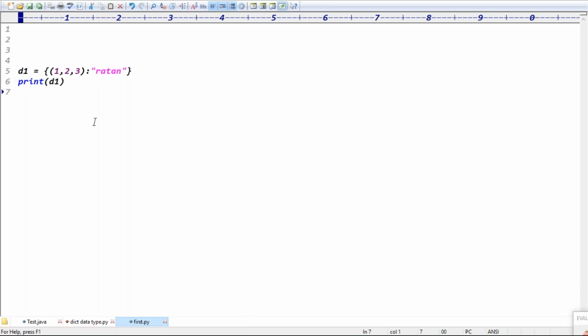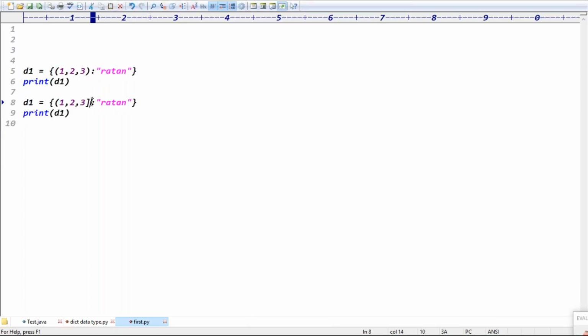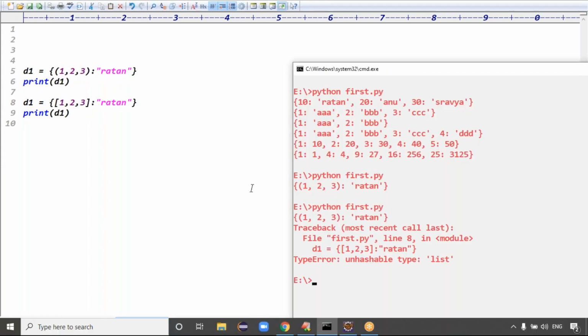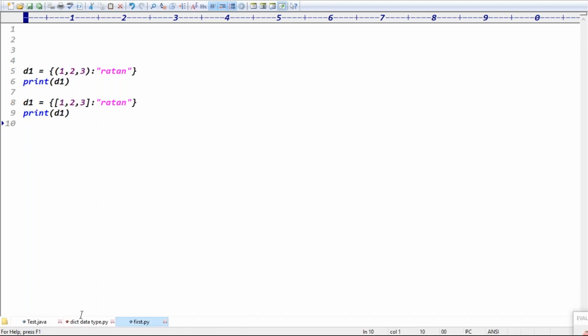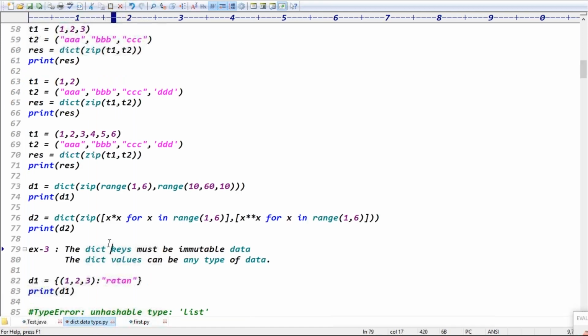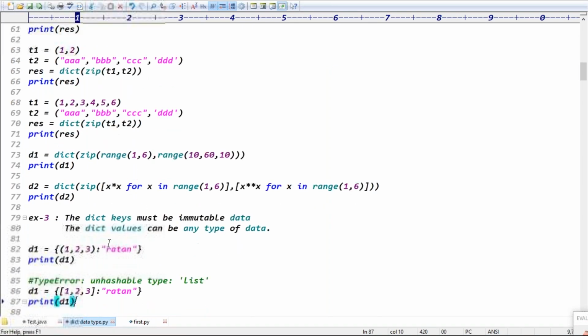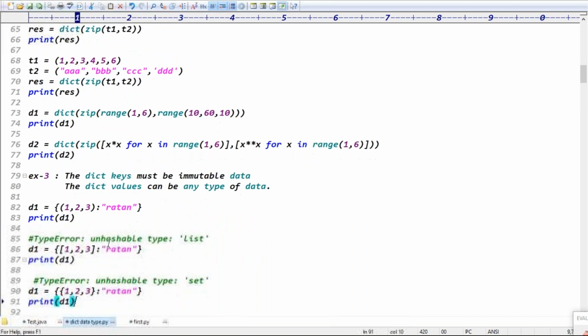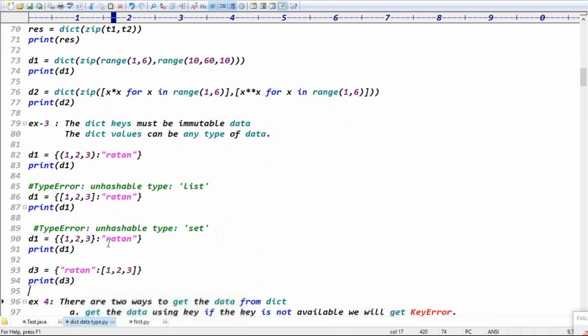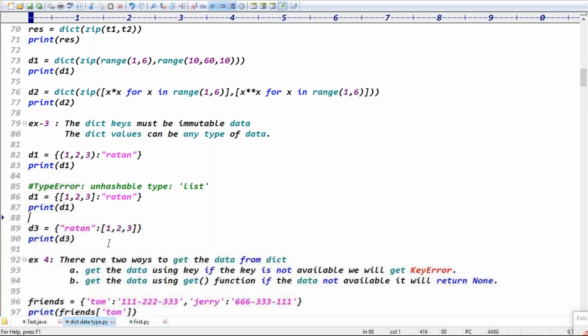It's valid, no problem. But if you take a list format, is this code valid or invalid? Definitely invalid. Unhashable type: list. It means dict keys must be immutable data, guys. Values can be any type of data. Good, that is the information. You understood that point. Good.